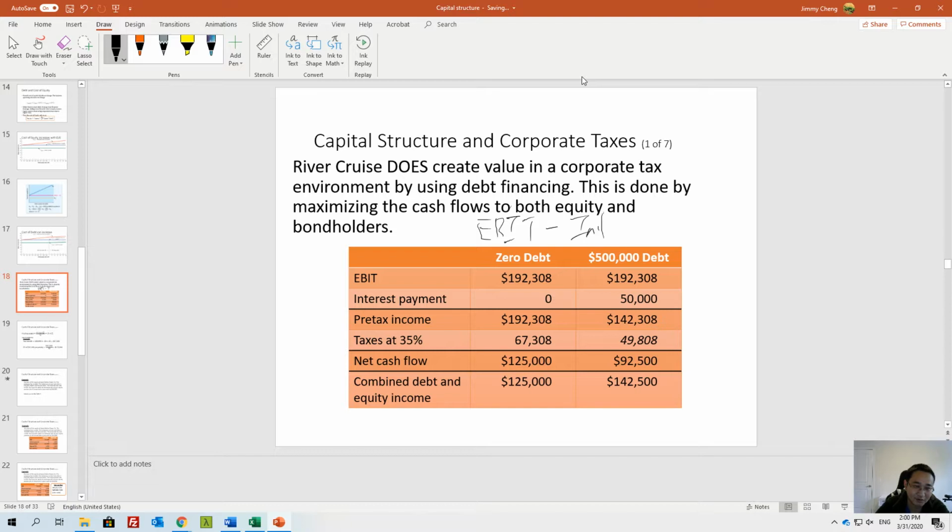Minus interest, right? So that's your pre-tax income. And then times T. So this is your pre-tax income times T, right? So we have a difference here, and then we pay less tax. How much tax do we pay less? If the first part does not change, then the difference equals interest times T. So basically, this minus this equals 50,000 times 35%. We can double confirm it.